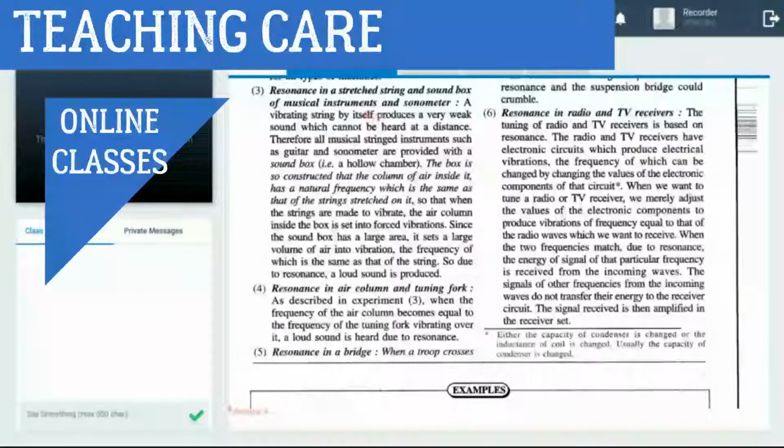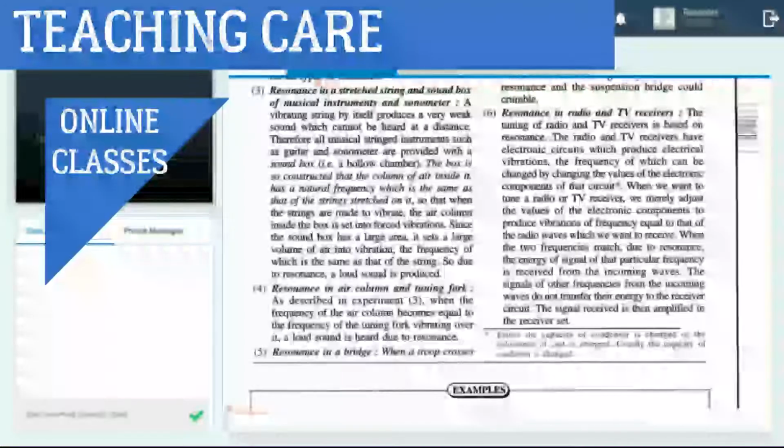Now, resonance in the sound box of musical instruments and the sonometer. This kind of question comes in the exam. Why do we provide a sound box with a musical instrument? Anaya, why do we provide a sound box with a musical instrument?